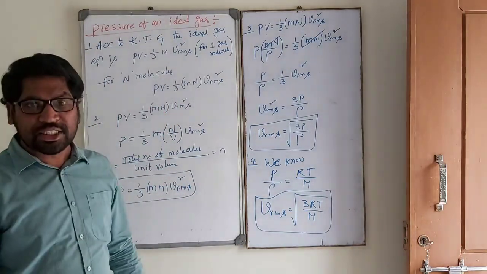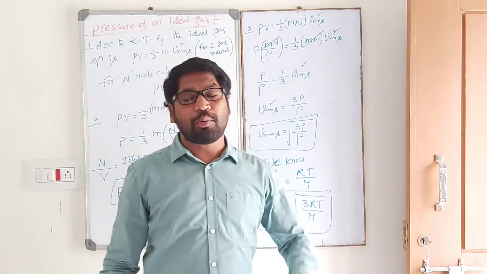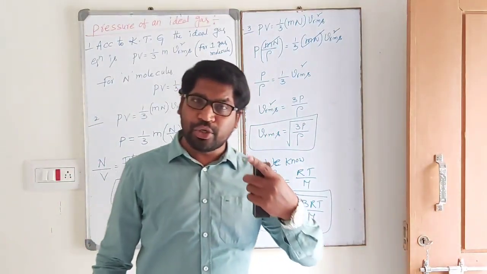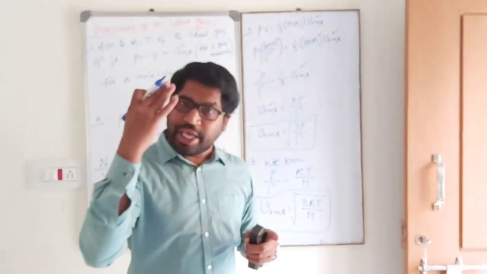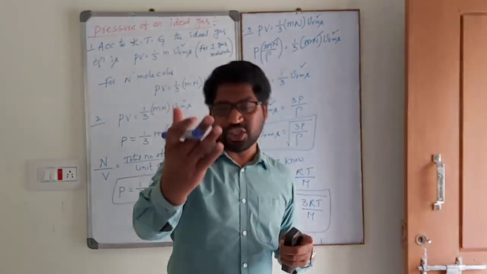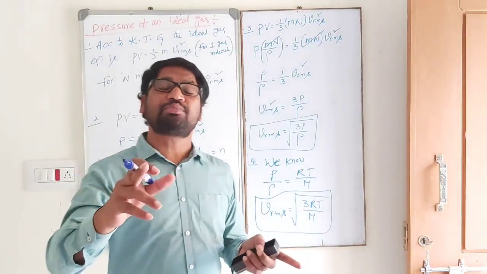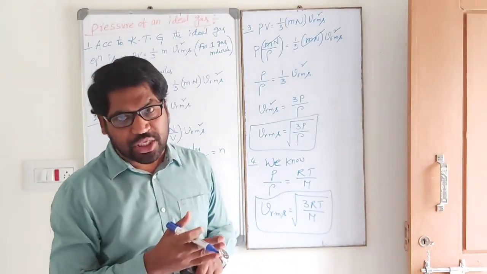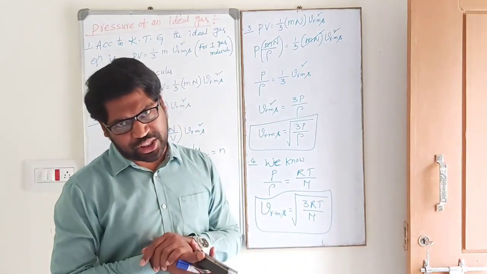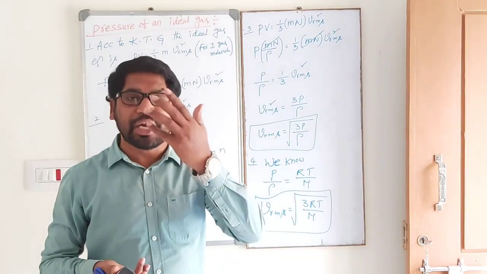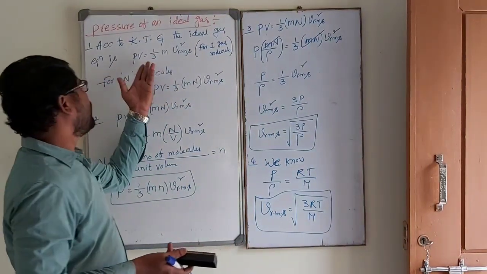The velocity depends on the motion. Some of the molecules are moving in a straight line, some rotational, some rolling, some vibrational. So their velocities depend on their motion. Some gas molecules have RMS velocity, some have average velocity, and some have the most probable velocity, most probable speed. So remember, this is the basic equation of kinetic theory of gases.